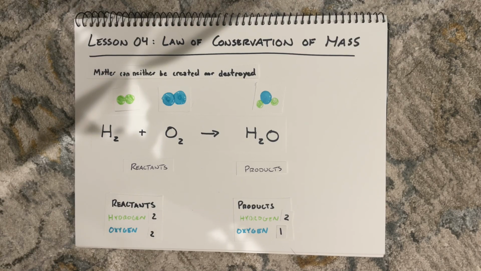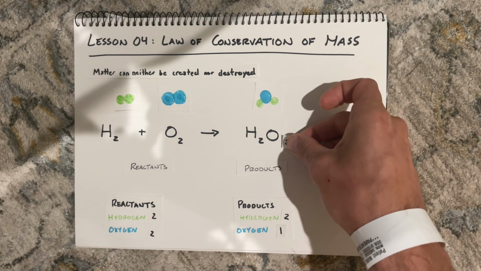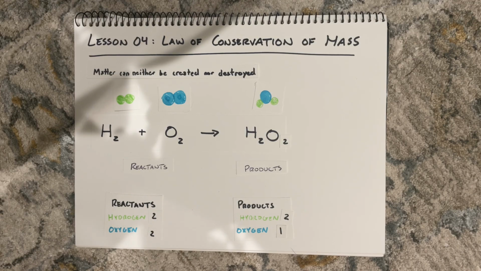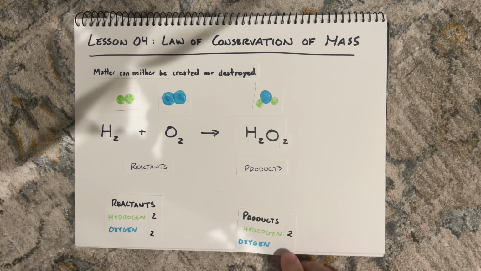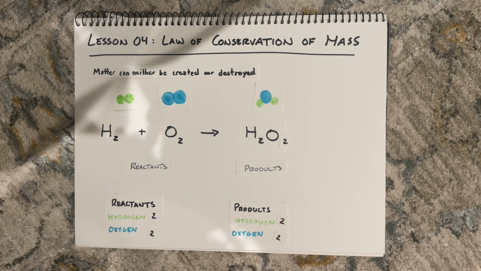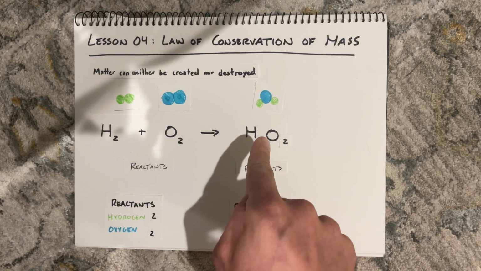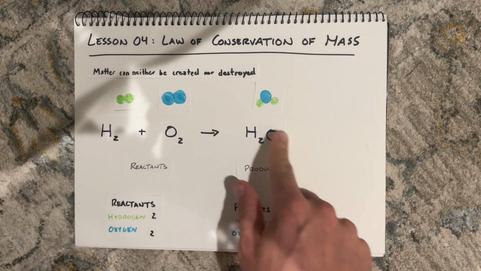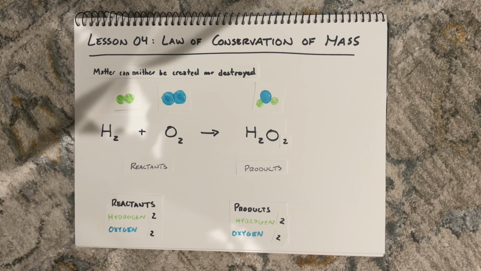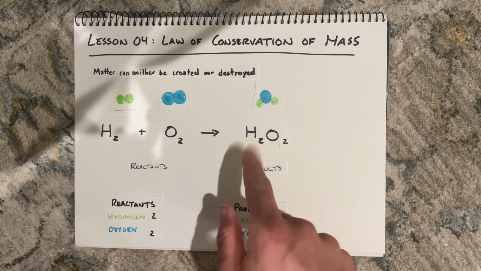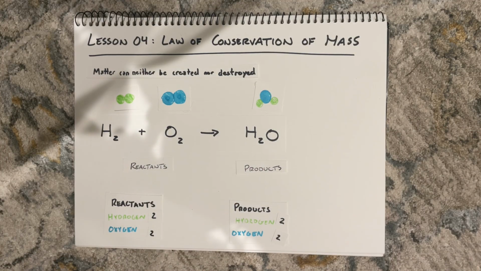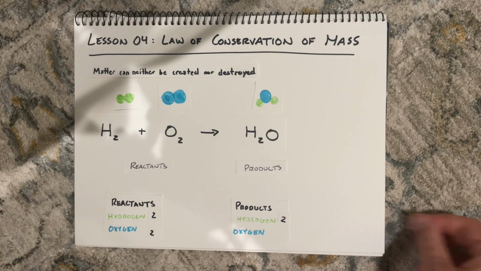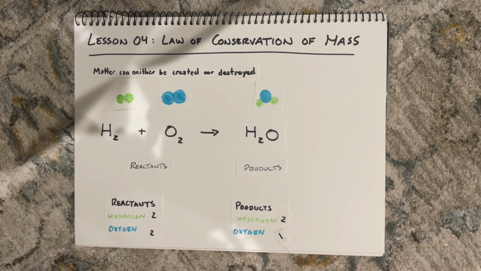Now you might be saying to yourself, hey, we could solve this problem. I'm just going to put another oxygen on the back end of this water, and voila, see, if I do that, now I've got my 2 oxygens, and everything is good. But if you're smart, you would know that you can't do this, because if you think back a couple of cycles ago, this is not water. This is a completely different molecule that doesn't look like this at all. So this can't be it, because this is the synthesis reaction for water, and that's what water looks like. Therefore, that can't be our solution, and we must have to do something else.